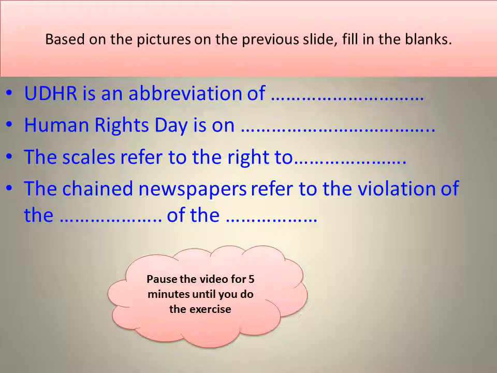Okay, based on the pictures on the previous slide, fill in the blanks. UDHR is an abbreviation or an acronym here. Each letter stands for something. Human Rights Day is on which day?